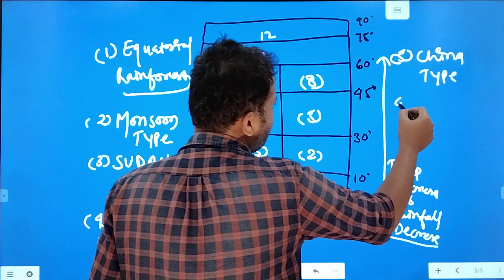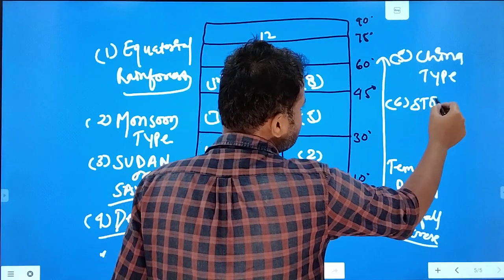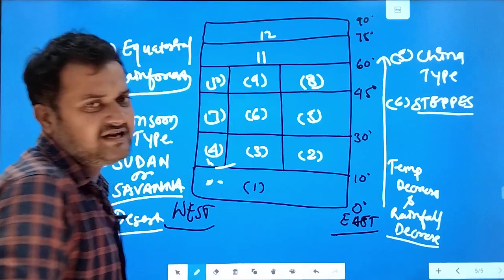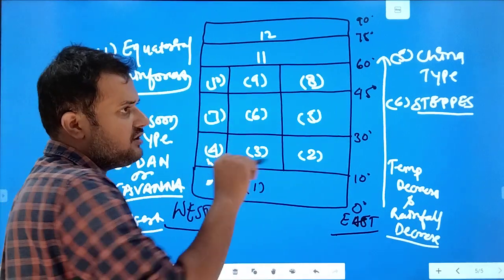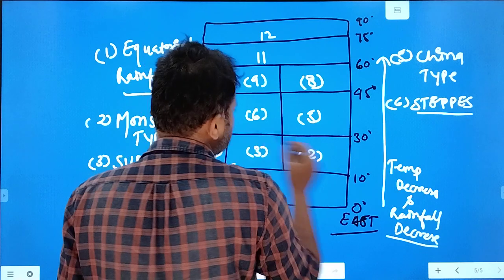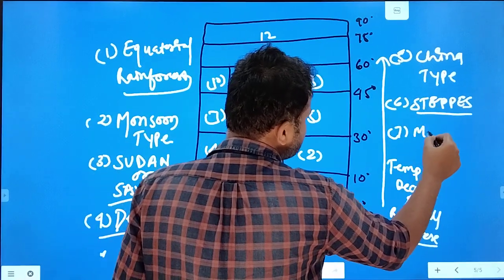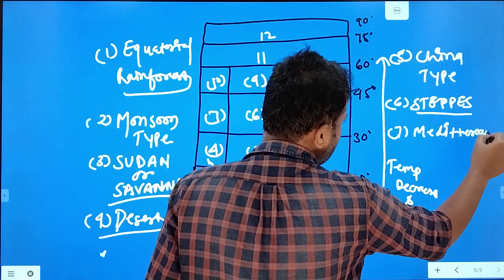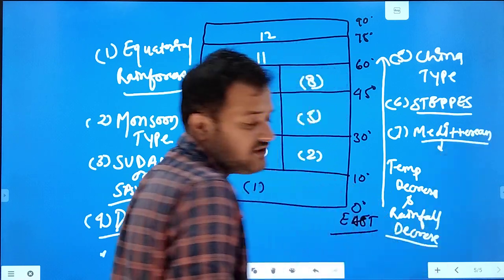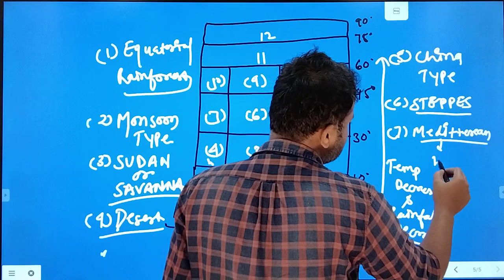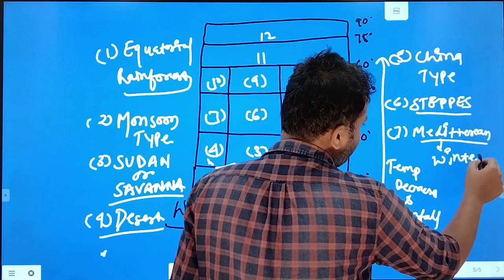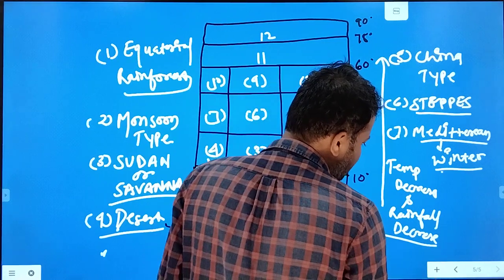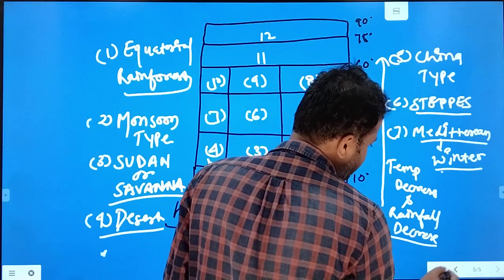Then comes the sixth type of climate, known as steppes. It is also a grassland feature, basically developed in European regions like Hungary. Then the seventh type of climate is known as the Mediterranean type of climate. The very important feature of the Mediterranean type of climate is winter rainfall. Now let me tell you why there is winter rainfall in the Mediterranean.